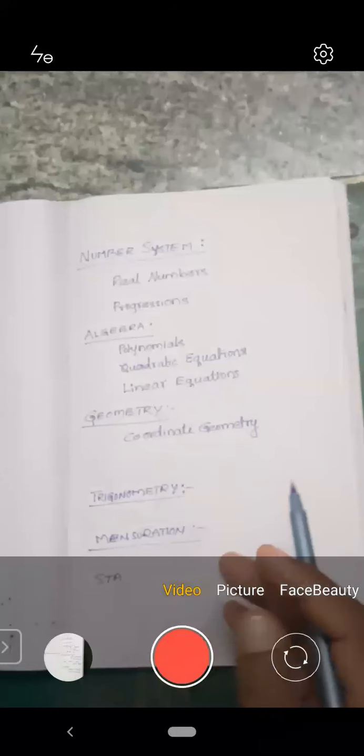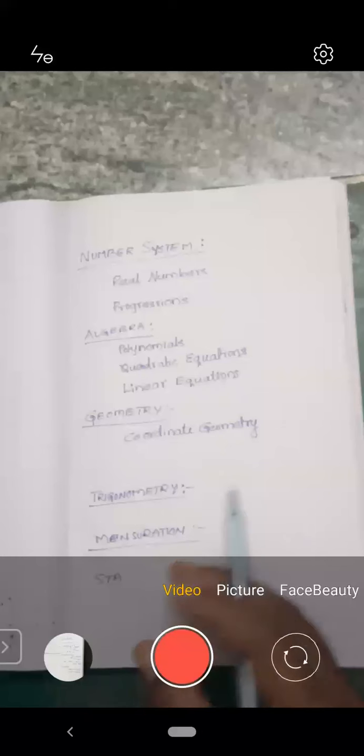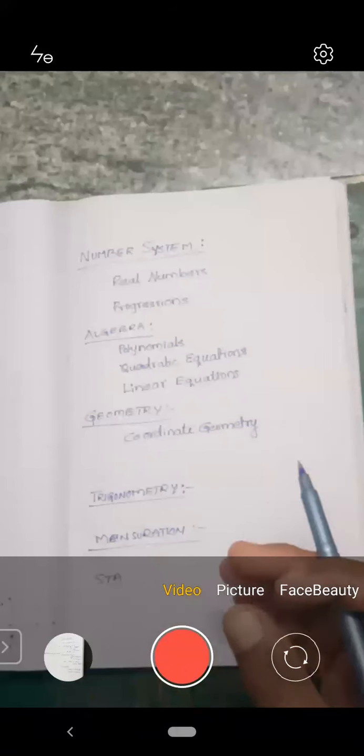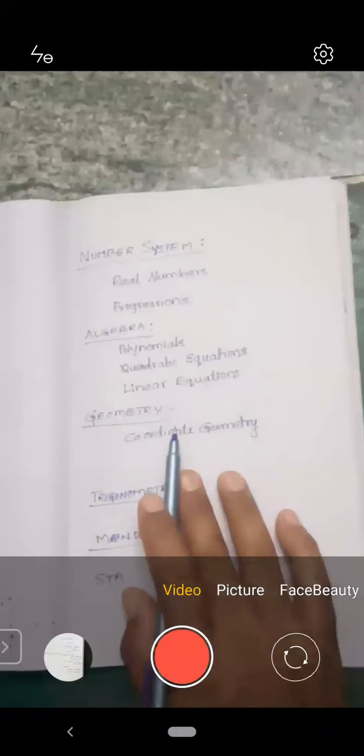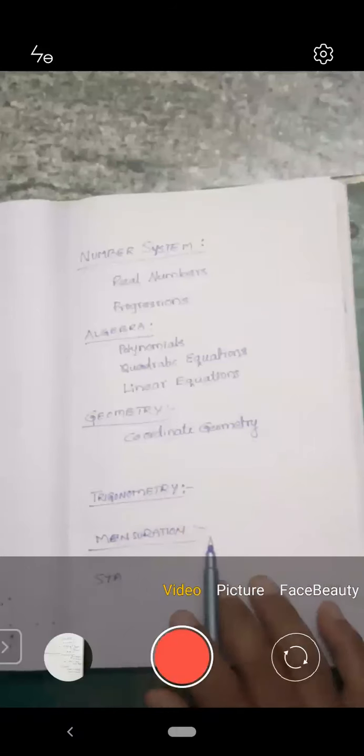And there are some important theorems they ask. The basic proportionality theorem, like that, they may ask about the statements, and the application questions also they will ask. From this one also we may expect nearly 10 to 12 questions.